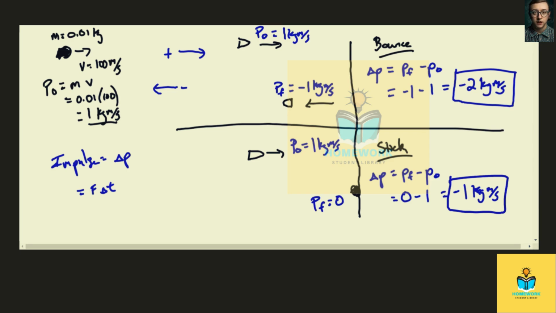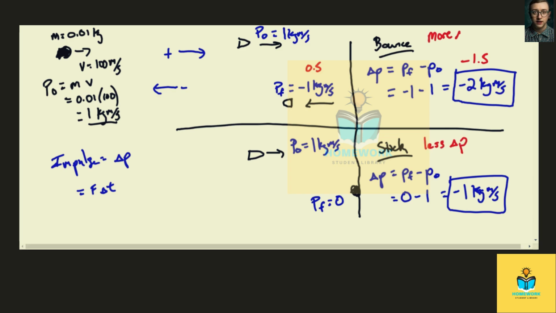So let's pretend it didn't bounce at the same speed. Let's say it bounced off half as fast. This number would now be 0.5, right? And that means over here, this would be negative 1.5. See how it's still larger than 1? No matter what, if an object has the option of either sticking or bouncing, anytime you stick, you're going to have less change in momentum than if you bounce.